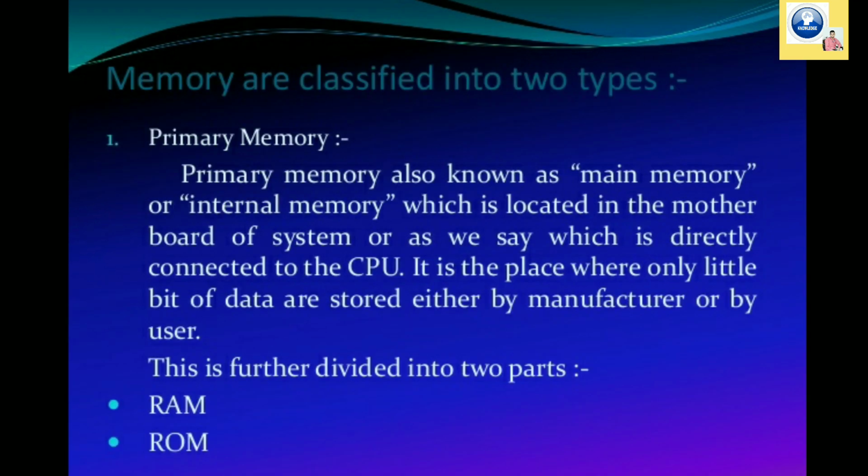Memory can be classified into two types: primary memory and secondary memory. So first of all we will talk about primary memory. Primary memory is also called the main memory, or it is known as internal memory, which is located in the motherboard of the system, which is directly connected to the CPU. It is the place where only a little bit of data is stored, either by the manufacturer or by the user. It can be divided into two forms: RAM and ROM, random access memory and read-only memory. So one by one we will talk about both.